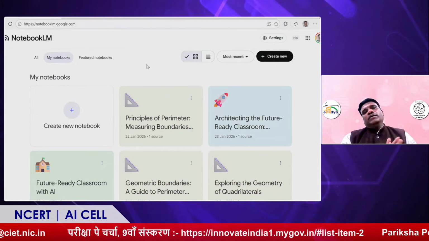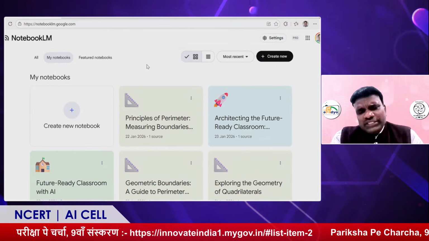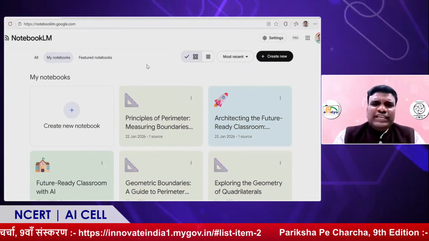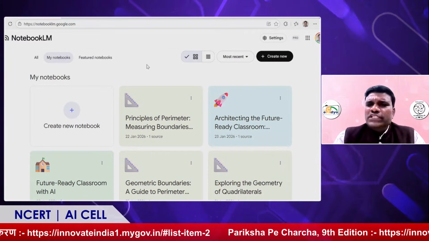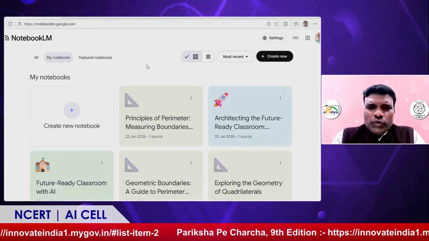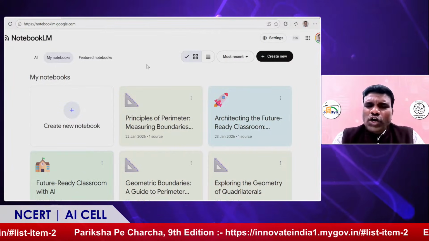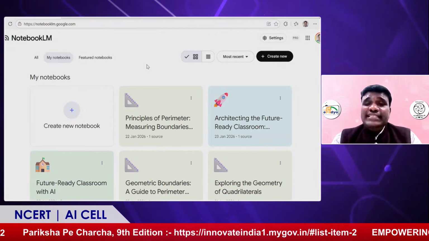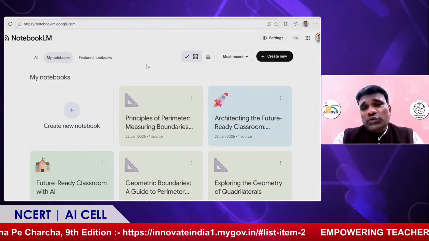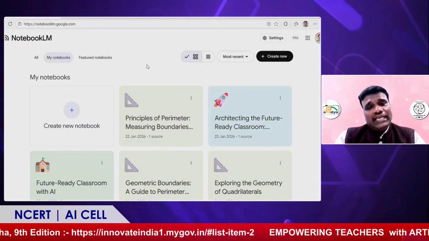Yes. Okay, so I'm just going to give a demo of that. See, it's very simple. Just go to Google, type NotebookLM, and you can come to this particular page. I will tell you the different ways a teacher can make use of this particular AI tool for the future ready classroom.